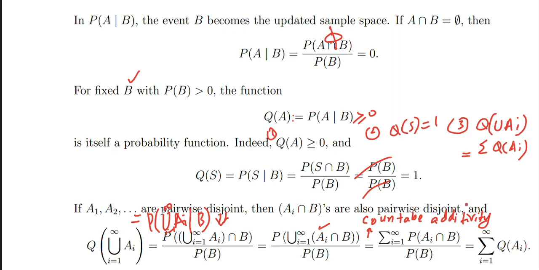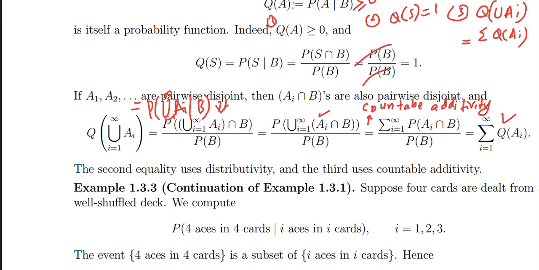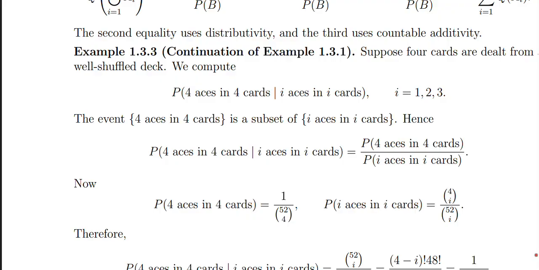So we have this finally. The second equality uses distributivity and the third uses countable additivity.